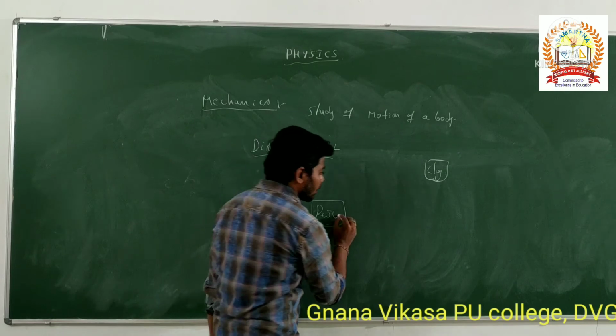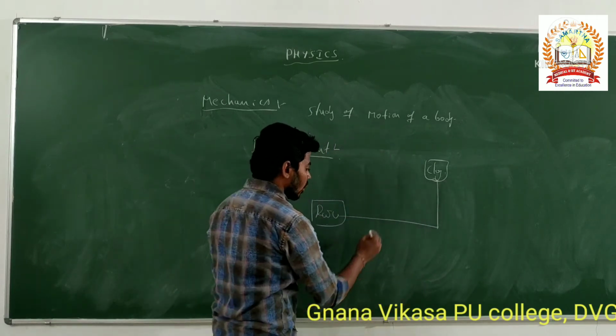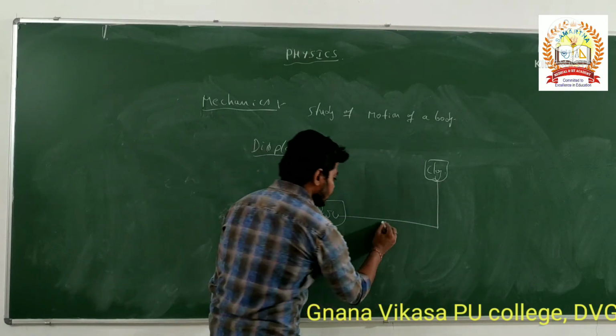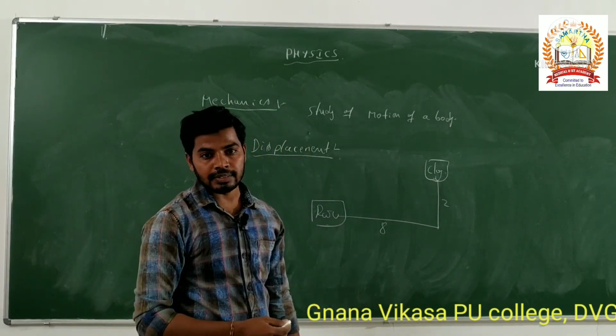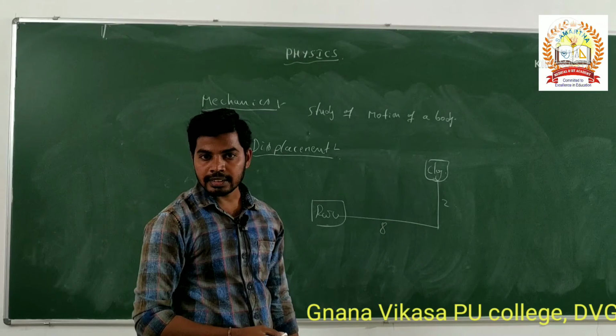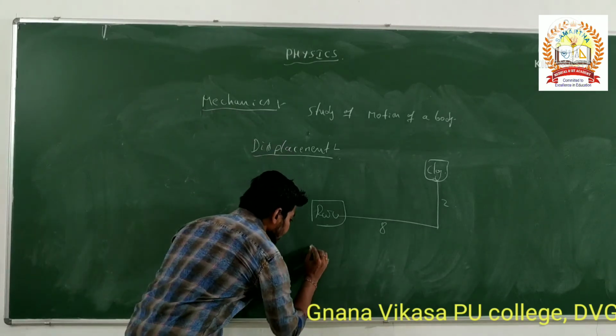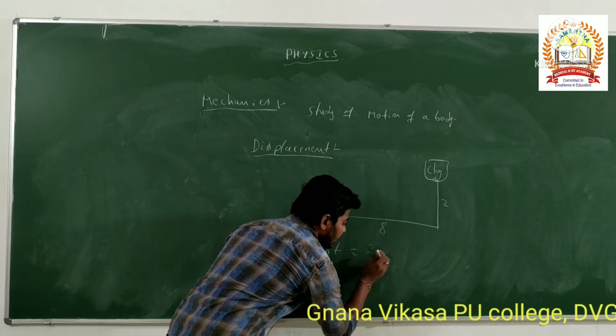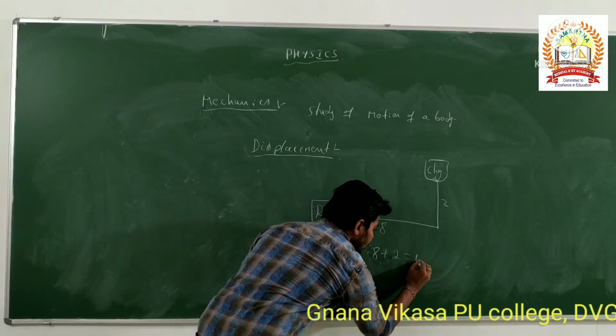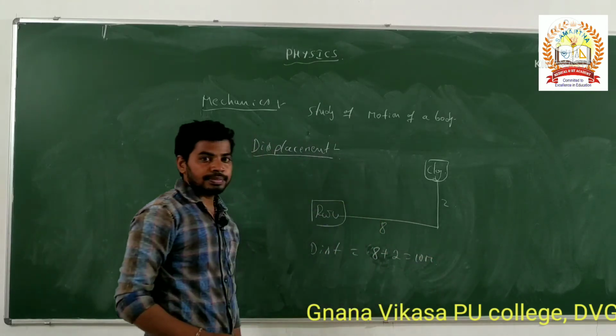The distance travelled by Raju, I already told you, is 8 meter and 2 meter. The total distance is 10 meter. Is it right? 8 plus 2 is equal to 10 meter.